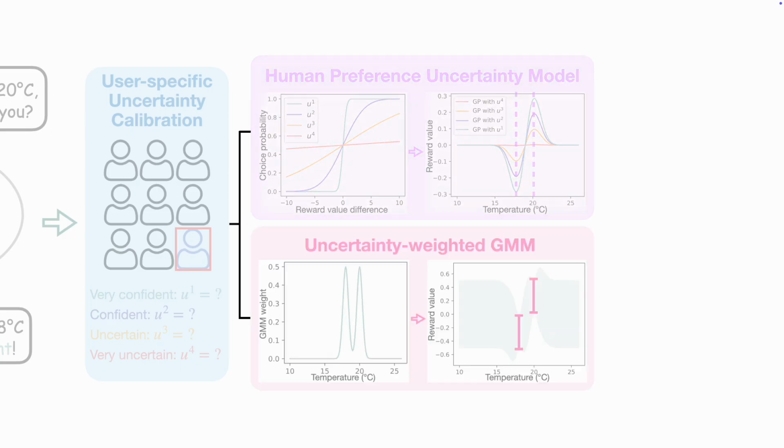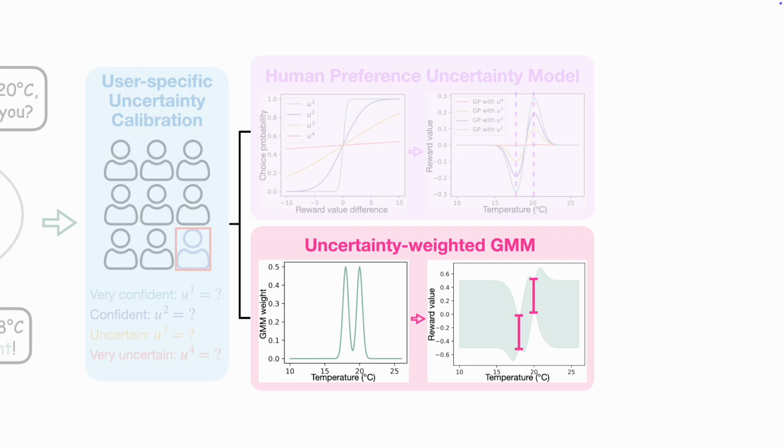In terms of the GP variance, we implement an uncertainty-weighted GMM to unify human uncertainty with the GP posterior variance. The GMM weights represent the confidence extent. For a temperature point, higher user confidence results in a higher GMM weight. Additionally, the more frequently a data point appears, the higher GMM weight it gets. In this way, the GMM is used to weight and scale the posterior GP variance to integrate humans' uncertainty levels into the robot uncertainty representation.